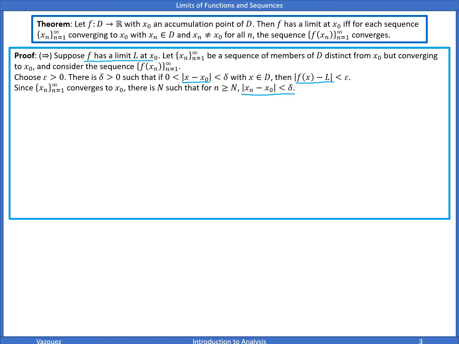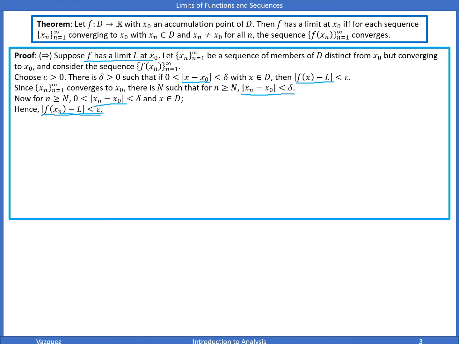Okay, so now for n greater than or equal to N, we have that x of n minus x naught is less than delta, and x is an element of D. Well, if that's true, then f of x n minus L should be less than epsilon.